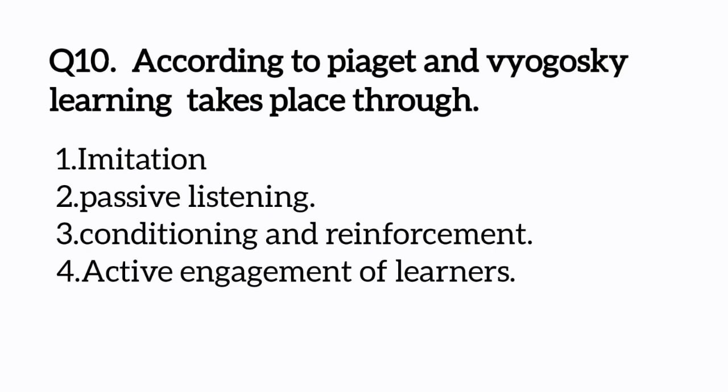Piaget believes that thought emerges before language, and cognitive development occurs in stages, with each stage building on the previous one. Vygotsky believed that learning takes place through social interactions and that language plays an important role in cognitive development. So the correct answer is active engagement of learners.